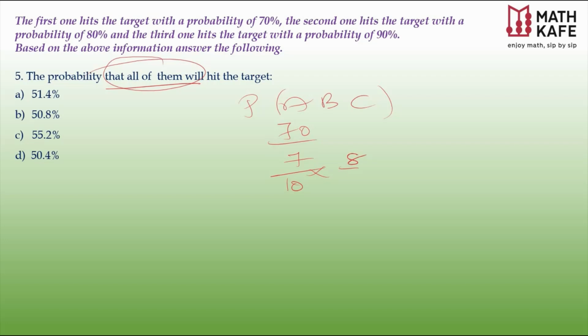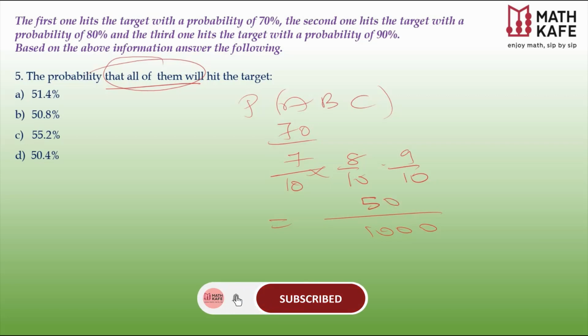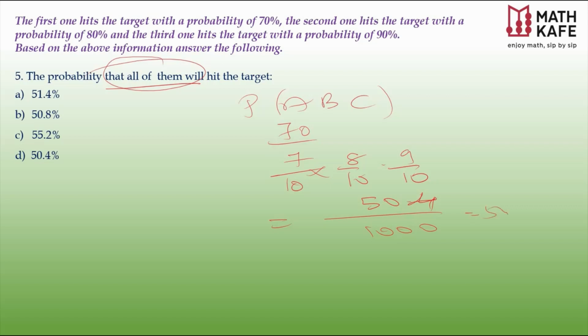You can write 8 by 10 and 9 by 10. If you write like that, you can easily calculate. This is again 1000. 9 8s are 72 into 7. It is 504. Therefore, the final answer is going to be what? 50.4. That's the D option.